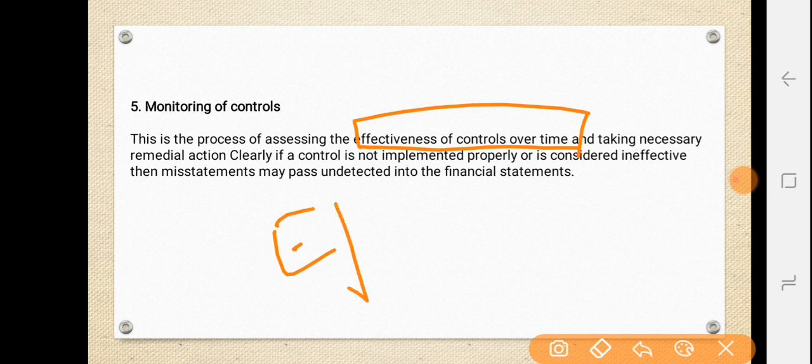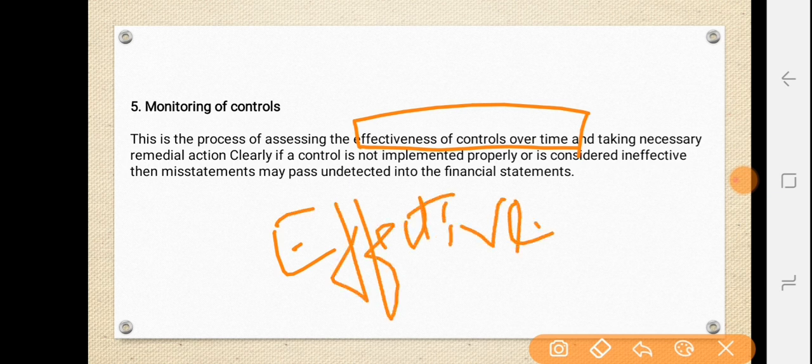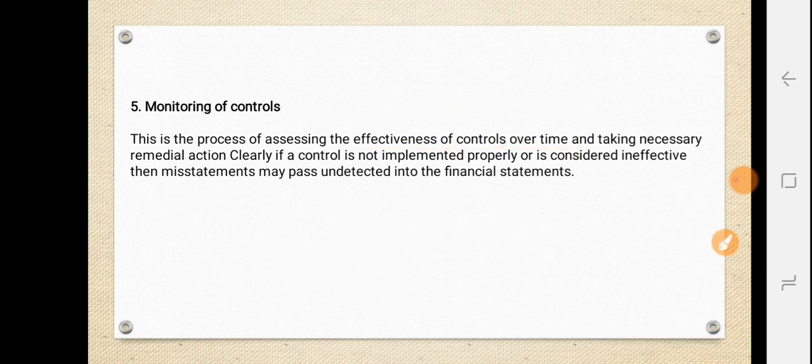See, monitoring should be effective, or else the internal system cannot be effective. Okay, monitoring of internal control is often the key role of internal auditing. See, monitoring, as I told you, plays a very important role with respect to internal control. Effective internal monitoring will lead to effective internal control. Okay, these are all the 5 components of internal control.